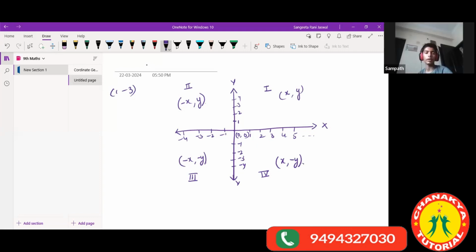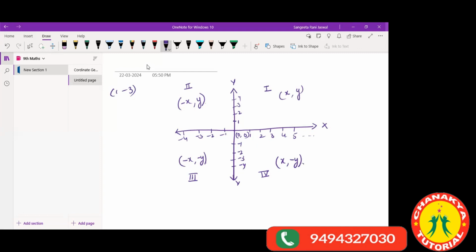Ma'am, in the fourth quadrant. This point will lie in the fourth quadrant because my x is positive and y is negative. So this lies in the fourth quadrant. Okay, if I give you a point -1, -2, Akshara, where will this point lie? Ma'am, in the third one. Yes, absolutely right, Akshara.